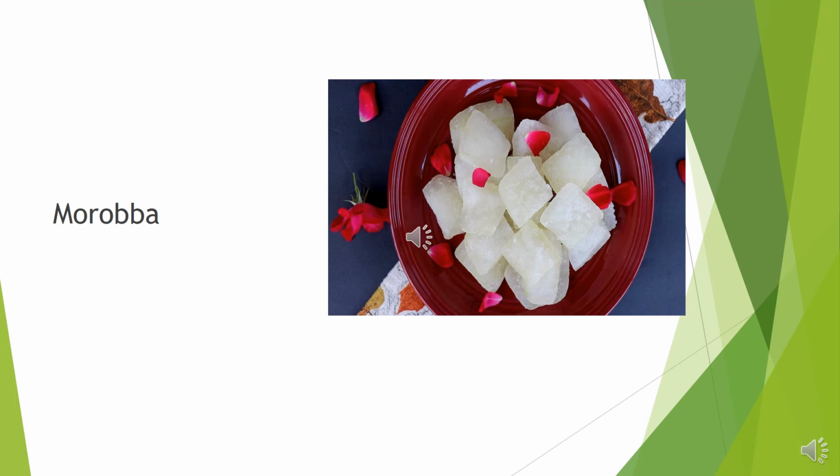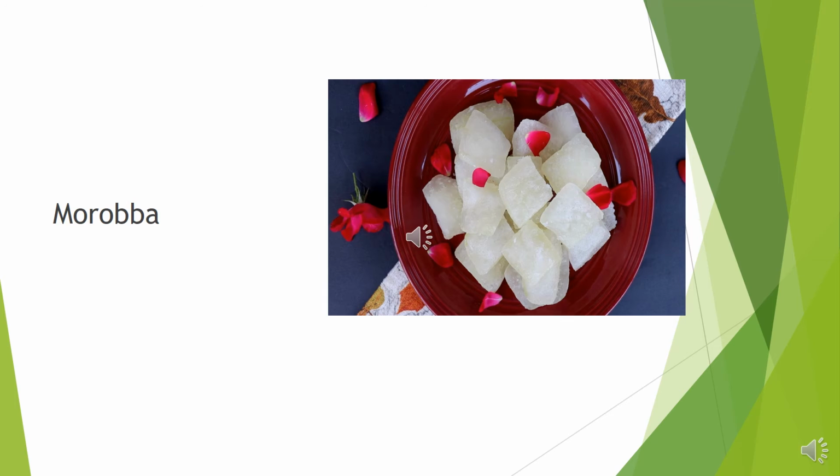Morabba. Important ingredients: fruit or vegetable for preparing morabba, citric acid, container for boiling, lime, needle, spoon, glass container or jar, sugar, water. Preparation: first, wash the fruits and vegetables and cut into small pieces. Separate the seeds and pips from the fruits or vegetables.